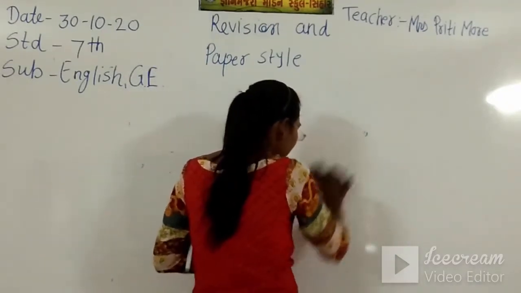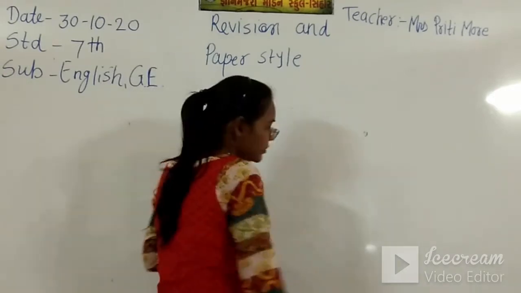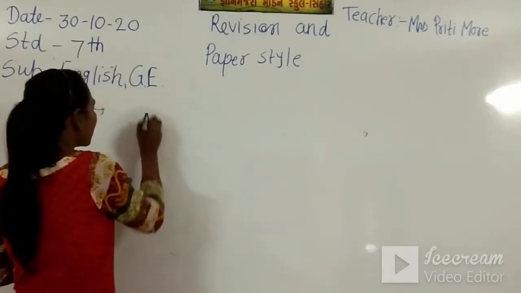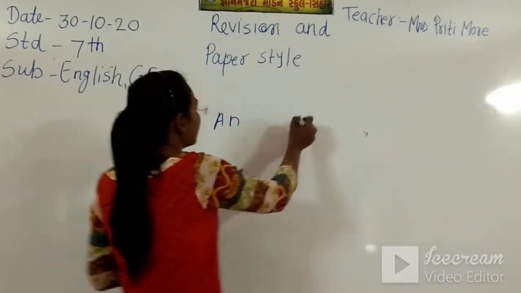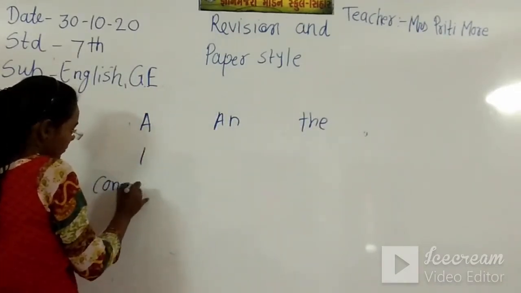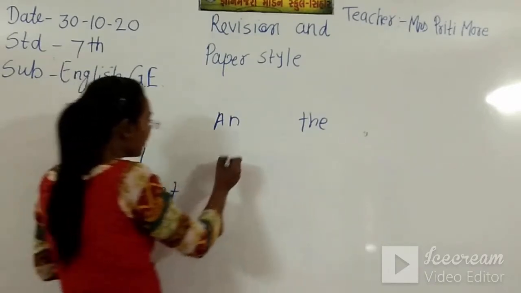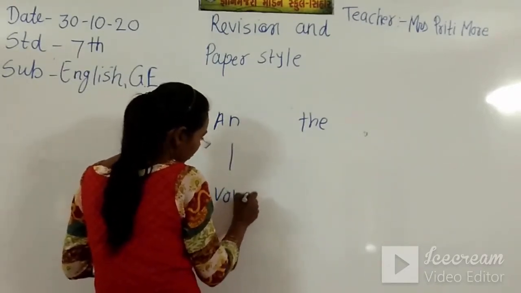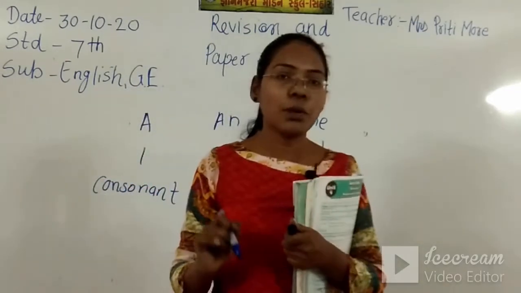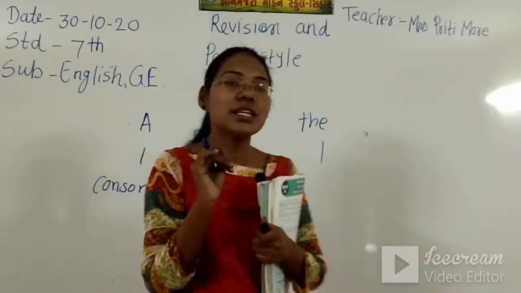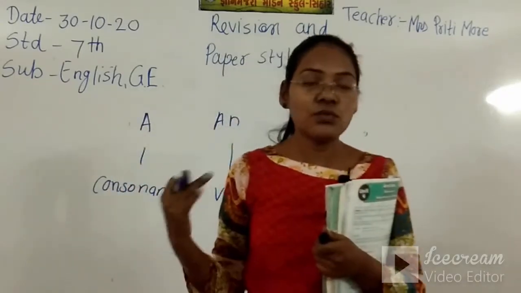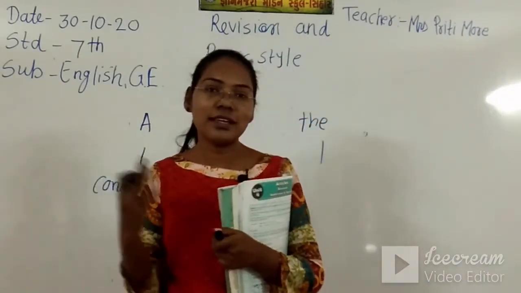There are 3 articles: a, an and the. So we use a when the singular countable noun begins with a consonant, and an when the singular countable noun begins with a vowel. And where the things we know, if we are confirmed about the things, at that time we also use the article the. It is not important whether the word begins with a vowel or a consonant.